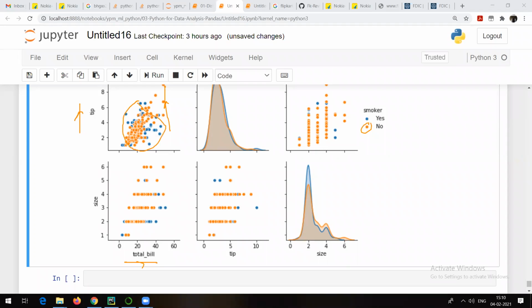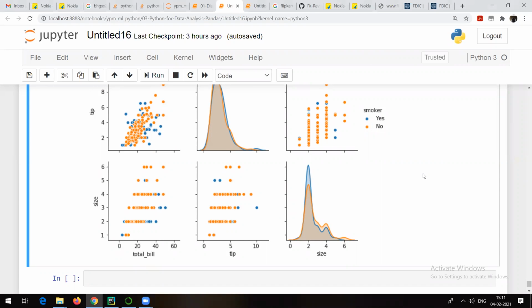You can see that, and it seems that non-smokers are more who are visiting the restaurant as compared to smokers. More or less, yes, there is a little bit of difference between them. But that's what it seems right now, right? So you can see that these orange markers are talking about non-smokers and these blue ones are talking about smokers, right? So one point we can notice is that smokers are the people who give more tip as compared to non-smokers. And like this, again, you can interpret other aspects also, right?